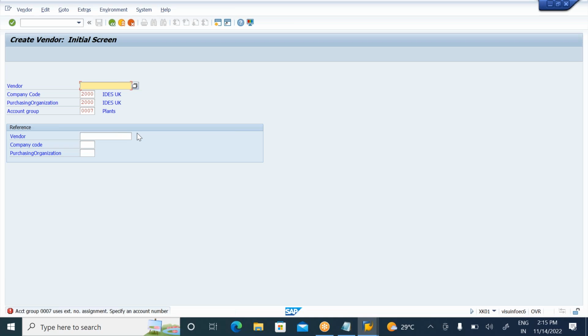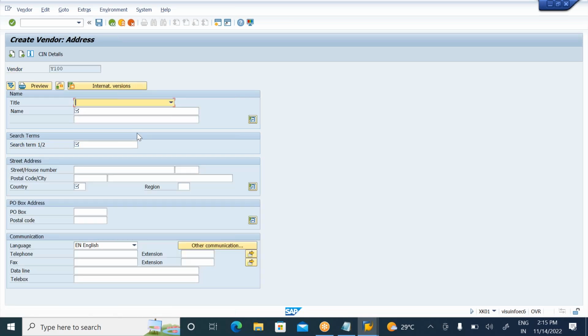Unfortunately, this 0007 is an external assignment. External assignment means a third-party vendor, right? So what number can I give here? I can give a third-party vendor number, alphanumeric or numeric. Suppose I give Y100.